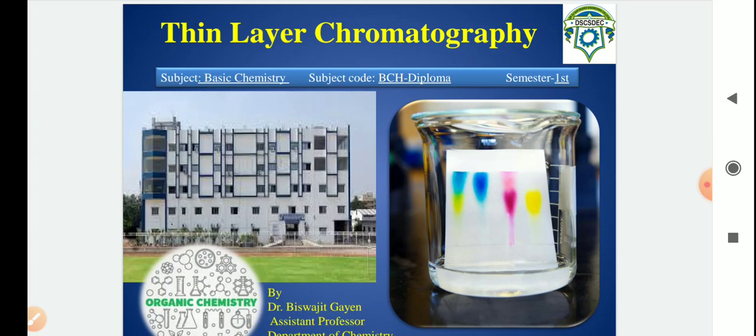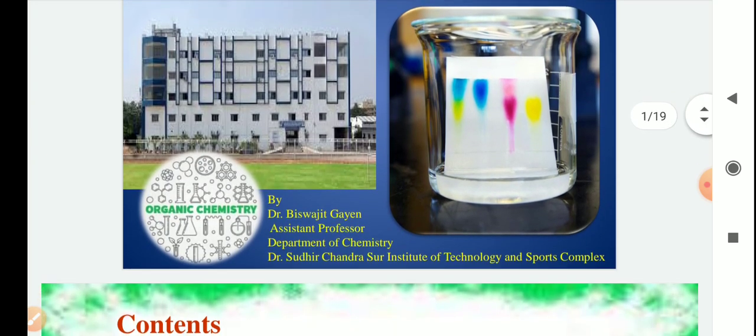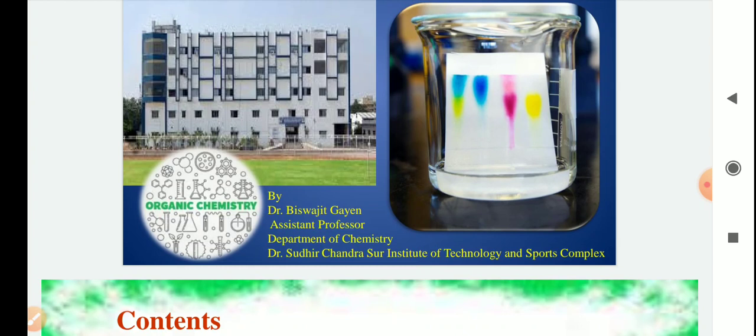Now, in your syllabus, we will discuss a particular chromatography, that is thin layer chromatography, simply denoted by TLC. Here, students, this is very important in concern of separation and identification. Basically, in our clinical laboratory, the tests which are done,